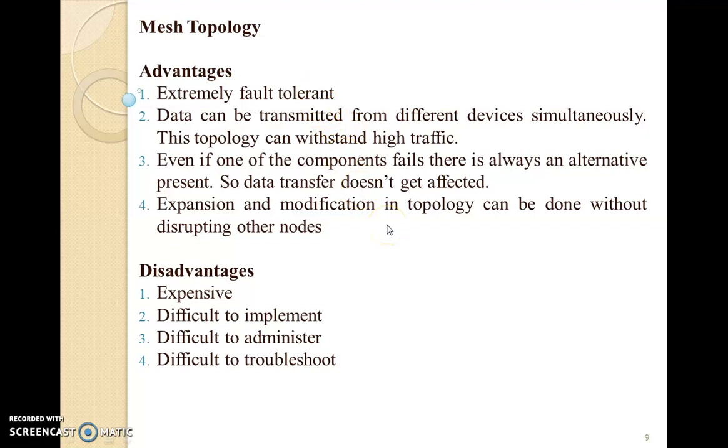Then expansion and modification of the topology can be done without disrupting other nodes. So we can expand or modify the rest of the network in a mesh topology, because it has multiple lines. Now the disadvantages: it is expensive, as we have multiple edges or multiple lines. Then it is very difficult to implement practically. It is difficult to administer, and finally it is very difficult to troubleshoot.